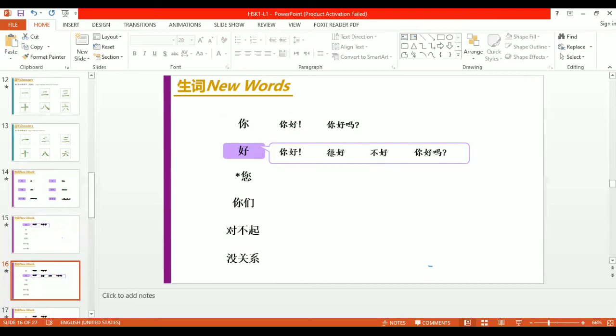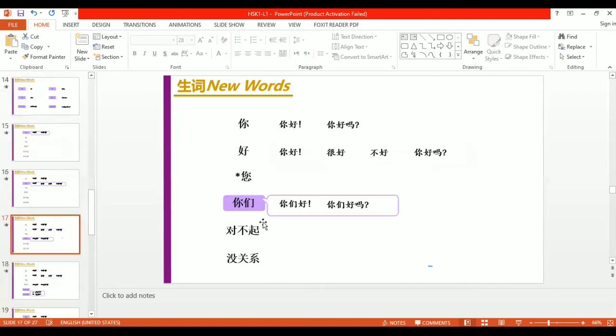Han hao means I'm good, and pu hao means I'm not good. And the fourth one is ni hao ma. Okay. Now we have used these words in sentences. These are the small sentences. Ni hao, small sentence, and han hao, I'm okay. Pu hao, I'm not okay. I'm not good. Okay. And the fourth one is ni hao ma. These are the small sentences of each word.